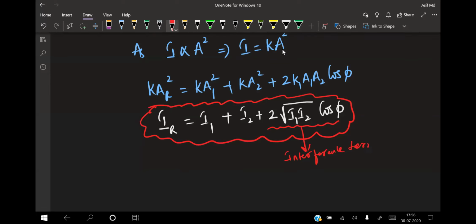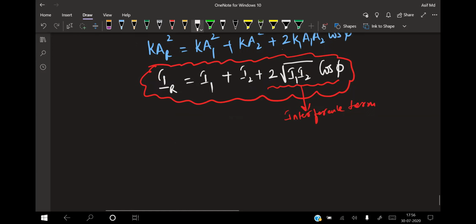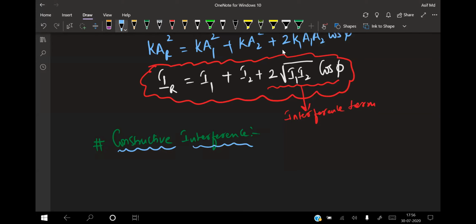Interference term. That means depending upon the value of phi, we may get the maxima or we may get the minima part of the relation. See how that is happening. If I'm talking about constructive interference, I will become maxima for me, that is when cos phi is equal to the maximum value, that is nothing but 1.